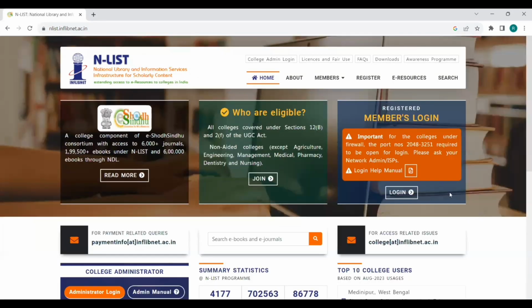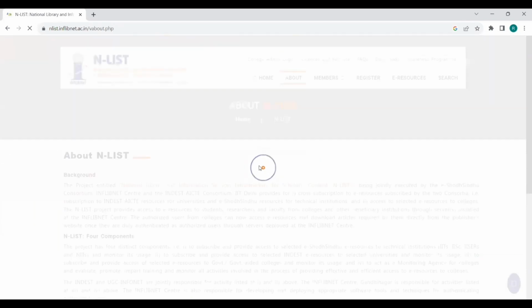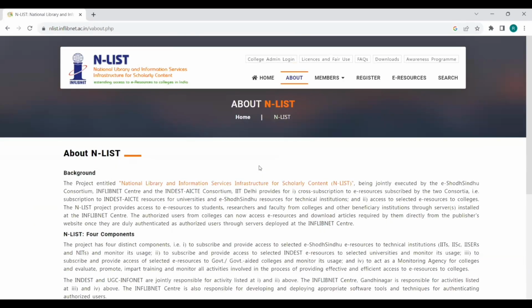First we will see the home page. About will tell about the documentation regarding ENLIST and how members can join. This is for the administrators, and this is the college status, whether your college is under 12B or not.